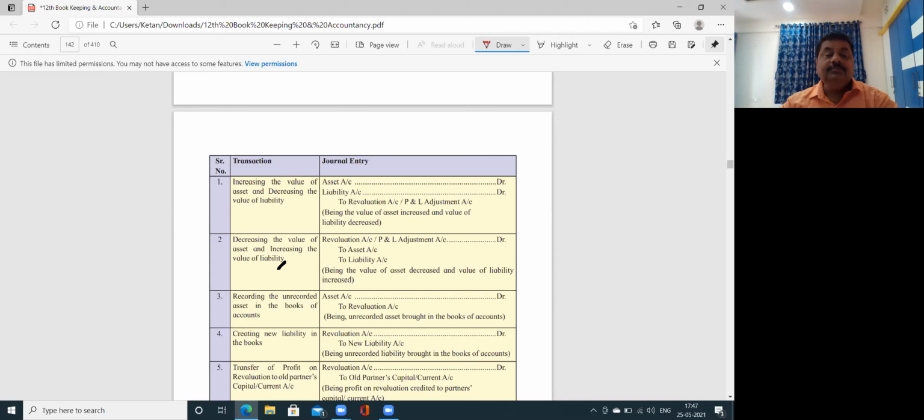Number two, decreasing the value of assets and increasing the value of liability. Entry: revaluation or profit and loss adjustment account debit to asset account, to liability account. This is exactly opposite to this.